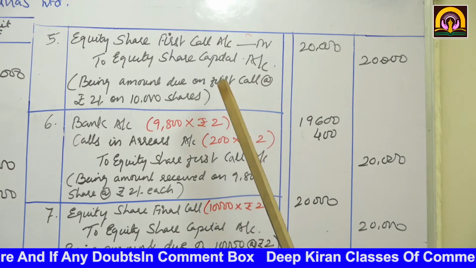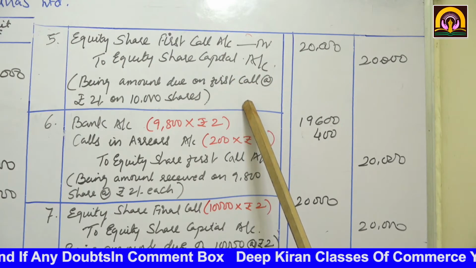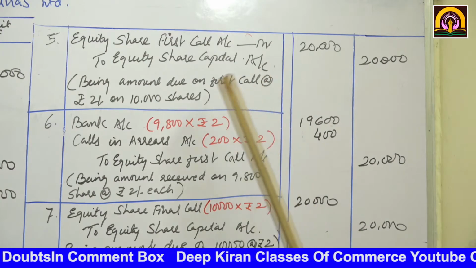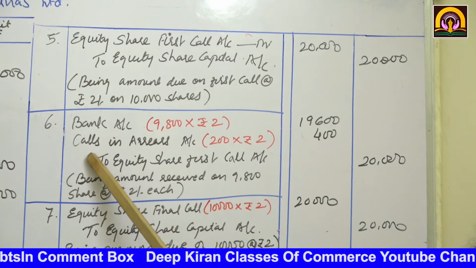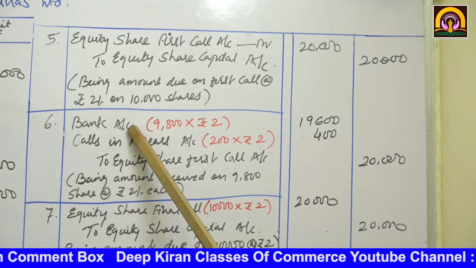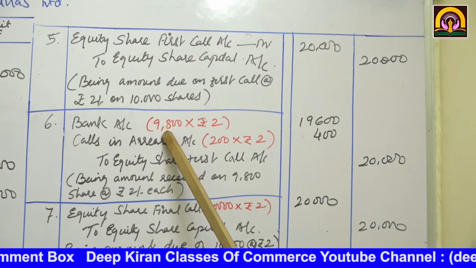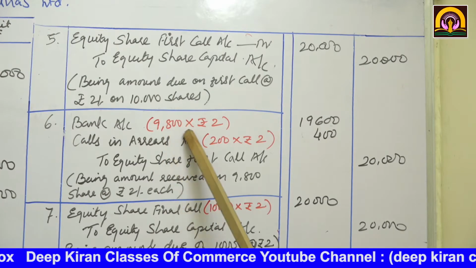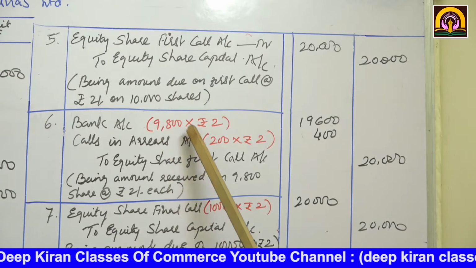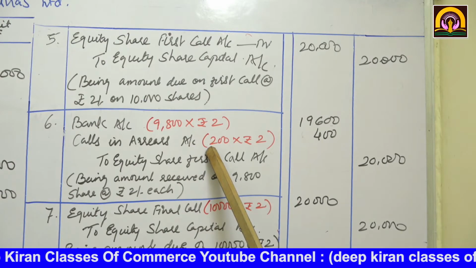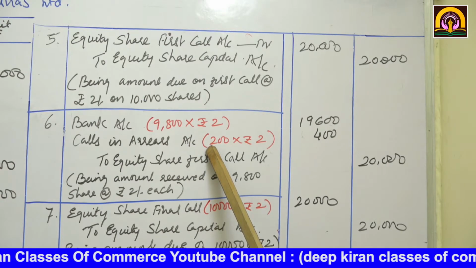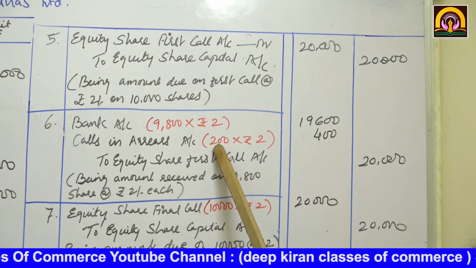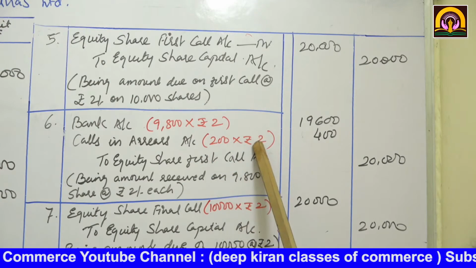Now, this was the due entry which we had asked the shareholders to pay. Now see, we have received the payment. Bank account debit. How much payment did we receive? Only on 9,800 shares, because Shobha could not pay her first call and her shares were forfeited; she did not pay for 200 shares at the rate of 2.